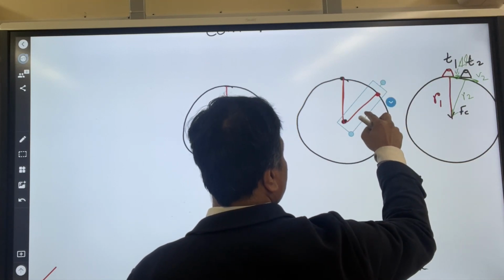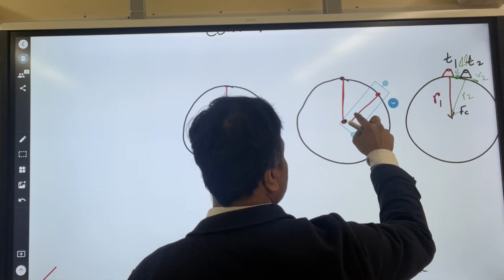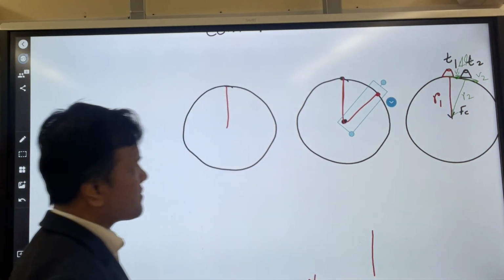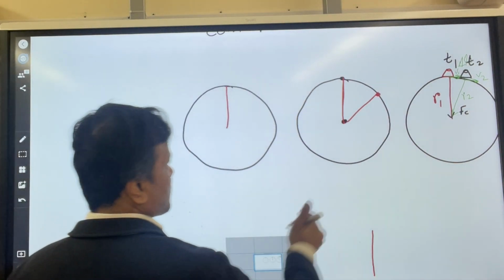Excellent, this is perfect. It's changing the direction to the center.